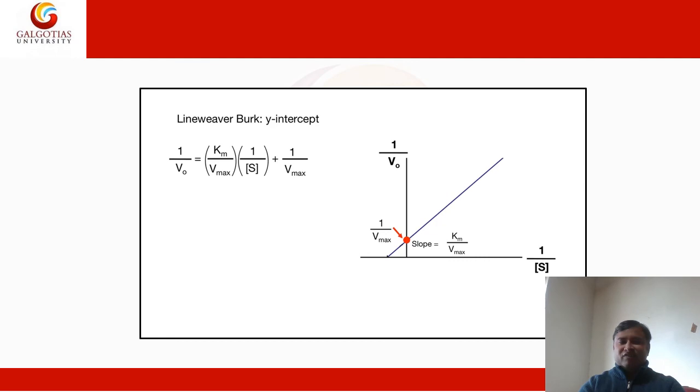So this is the Lineweaver equation, and we can also plot the graph through it. 1 upon V naught equals Km upon Vmax times 1 upon S plus 1 upon Vmax. So 1 upon Vmax is shown in the graph here, and the slope, or tan theta, is equal to Km upon Vmax.